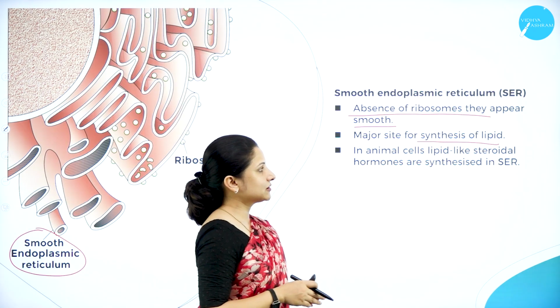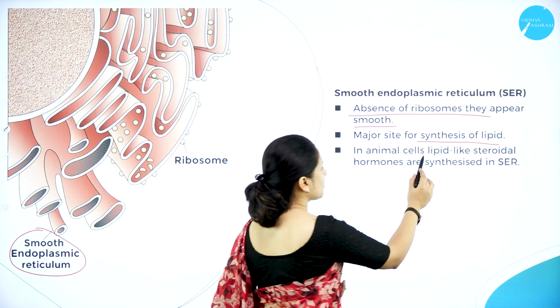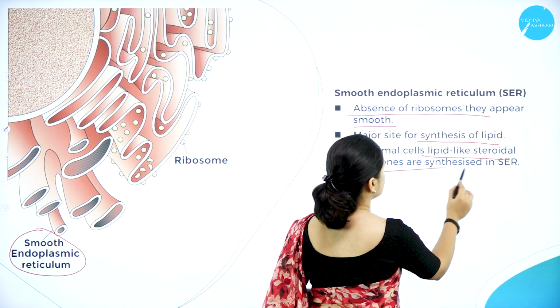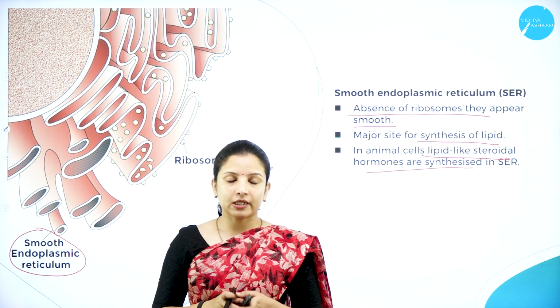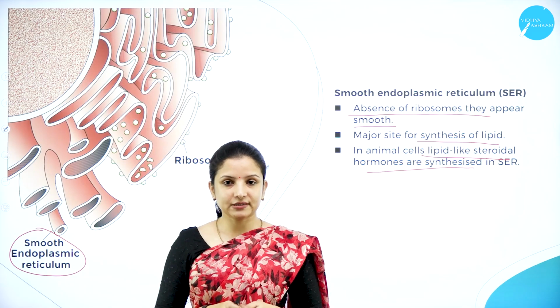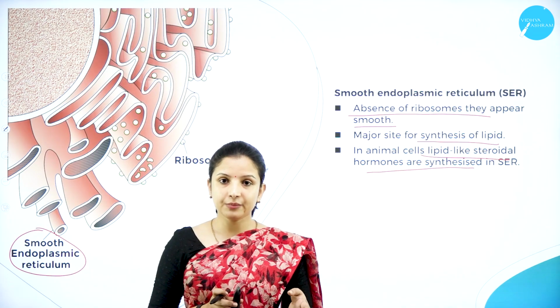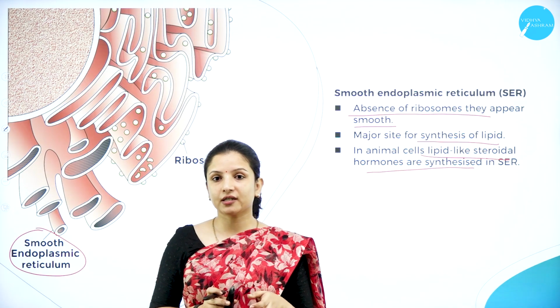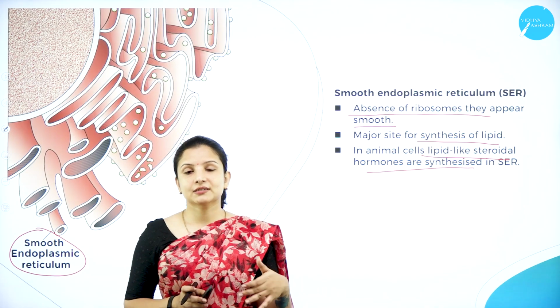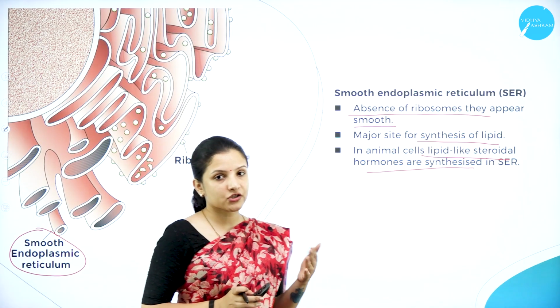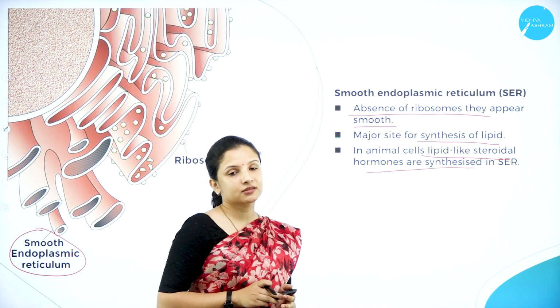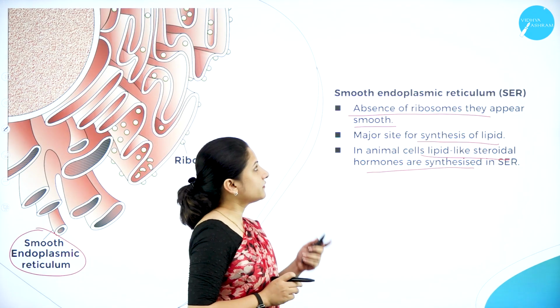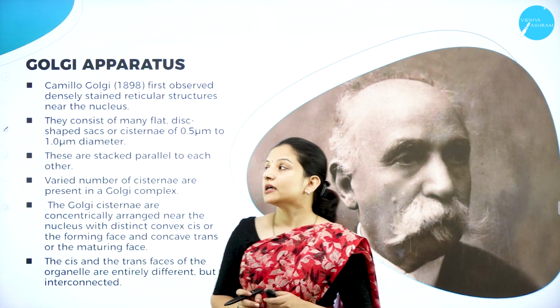And in animal cells, lipid-like steroidal hormones are also synthesized by the smooth endoplasmic reticulum. So if the endoplasmic reticulum present inside the animal cell is smooth, apart from synthesizing lipids, it also functions in synthesizing a particular hormone, the lipid-like steroidal hormone. So this is the function of the smooth endoplasmic reticulum.